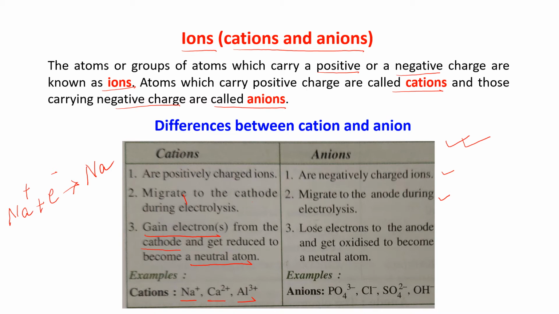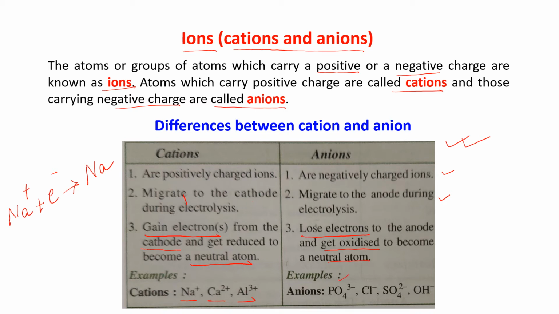Anions are negatively charged ions, so they are rich in electrons. When they go to the anode electrode, they lose their electrons, because the anode is connected to the positive terminal of the battery, so it has fewer electrons. So when anions go to the anode, they lose their electrons and get oxidized. Losing of electrons is oxidation, and they become neutral atoms.